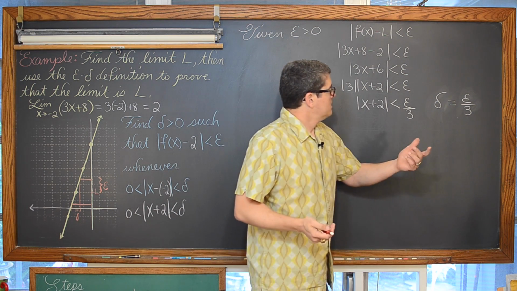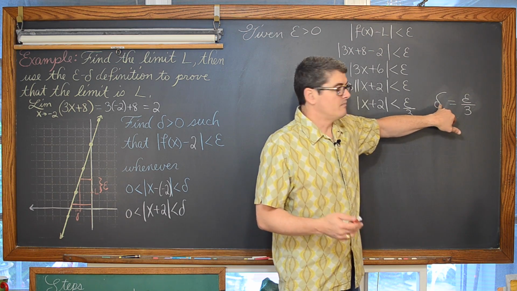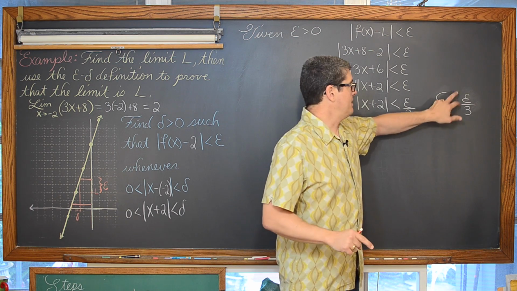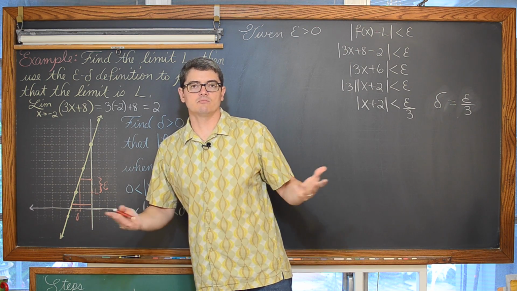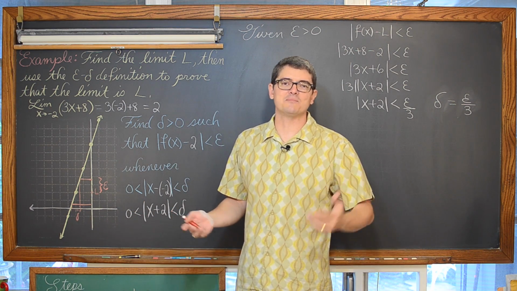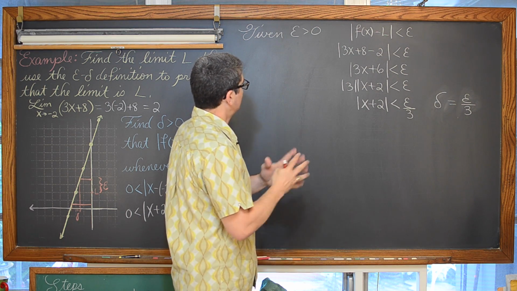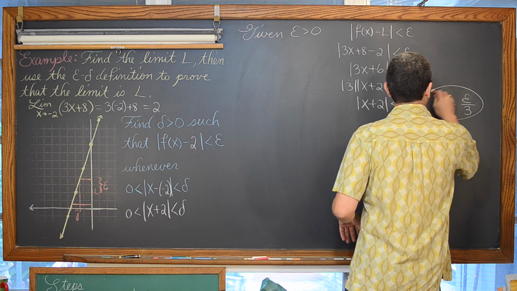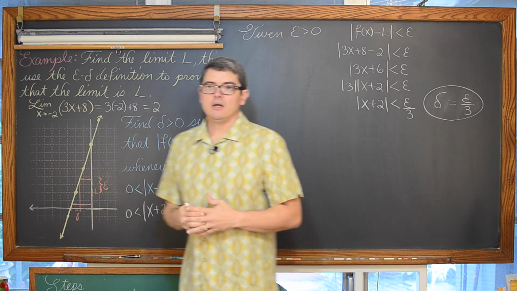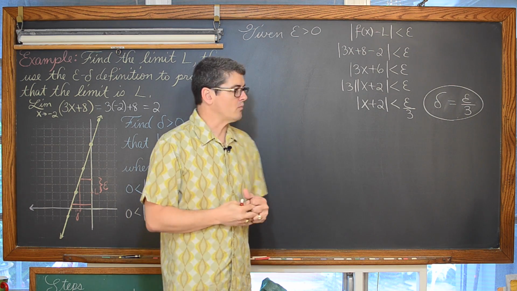So if you want to put it in terms of delta, delta is the horizontal distance along the number line is 1/3 of epsilon. Now, you're not always going to be able to see that because many of your problems are not going to be linear functions, but there's that relationship. Now, what you want to do, this is our scratch work. This is that direct relationship between delta and epsilon that we were talking about.